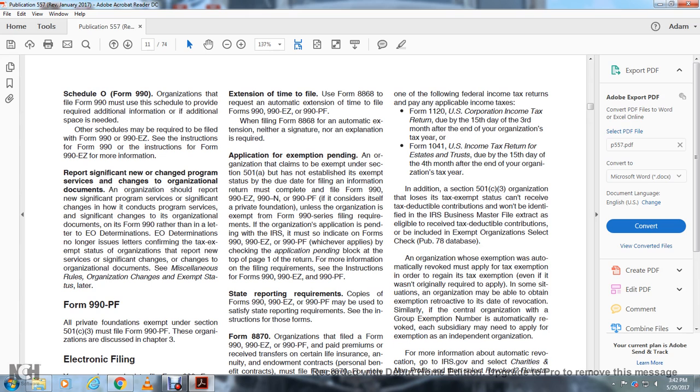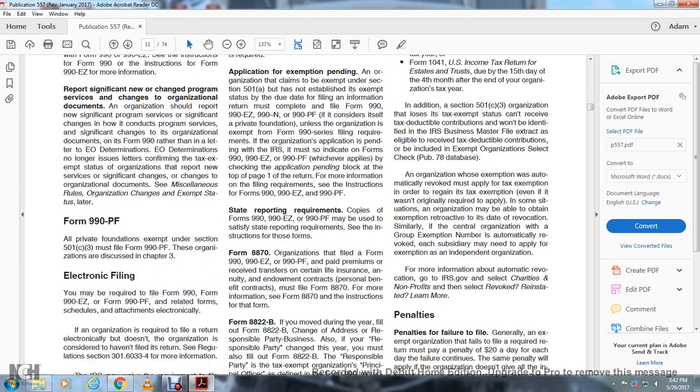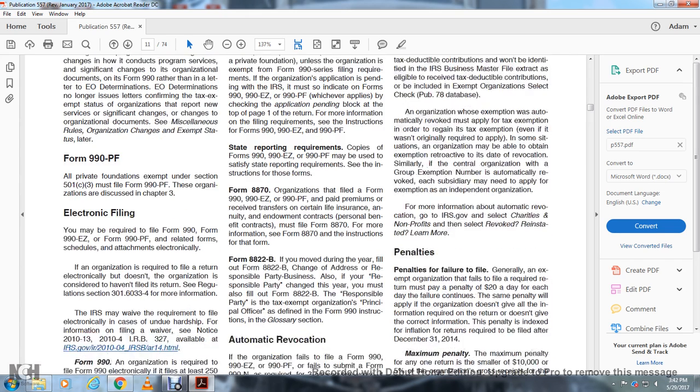Return information for the following requirements: see the instructions for Form 990, 990EZ, and 990-PF. State reporting requirements. A copy of Form 990, 990EZ, or 990-PF may be used to satisfy state reporting requirements. See the instructions of those forms.